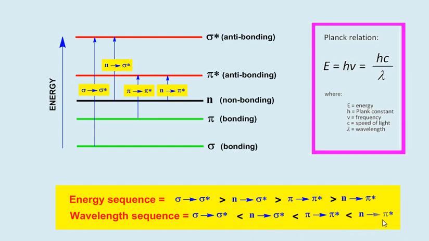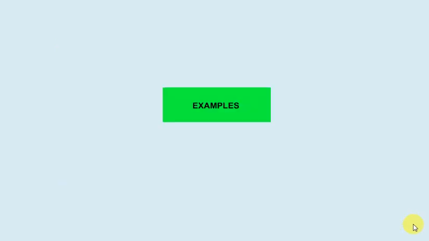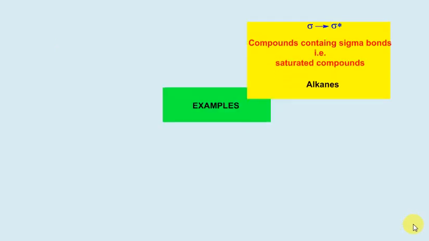So n to pi star has more wavelength than pi to pi star. Pi to pi star has more wavelength than n to sigma star, which in turn has more wavelength than sigma to sigma star. So from the examination point of view, this energy sequence and wavelength sequence are very important for the students. Let us discuss some examples to understand UV visible spectroscopy.